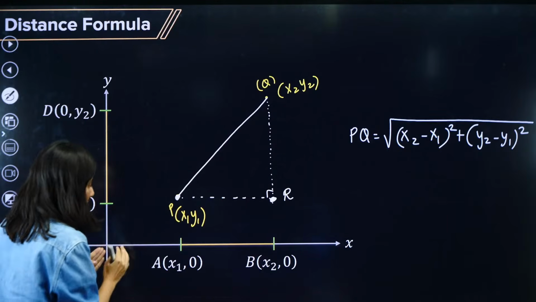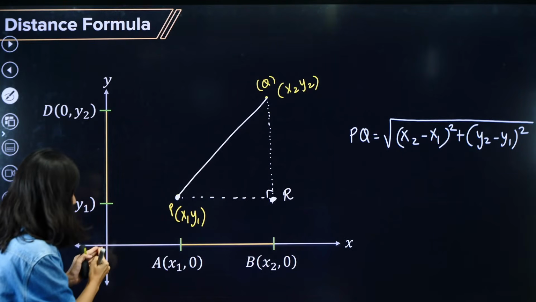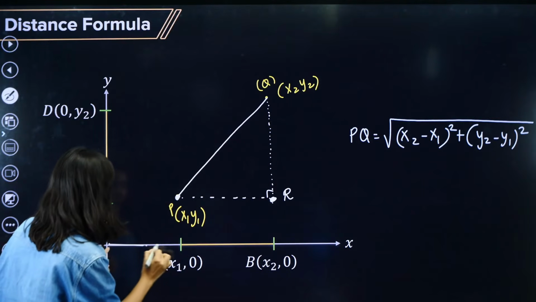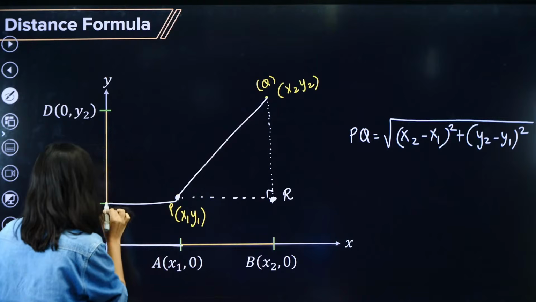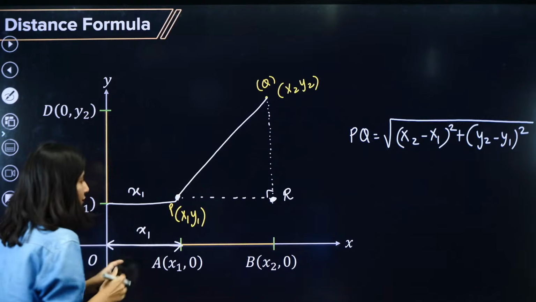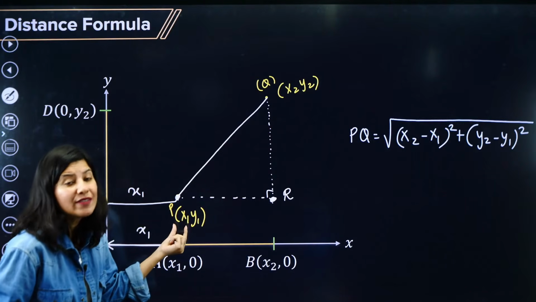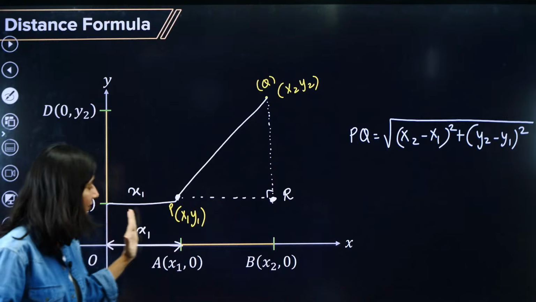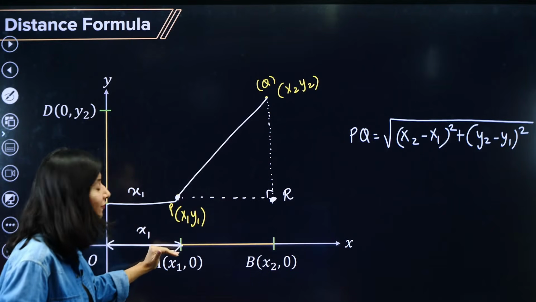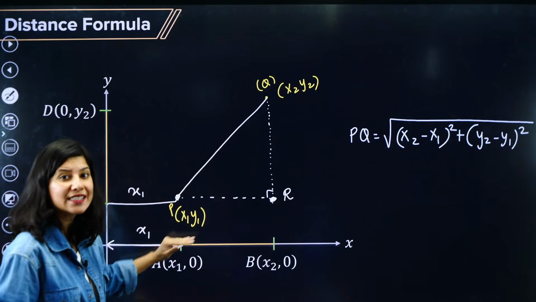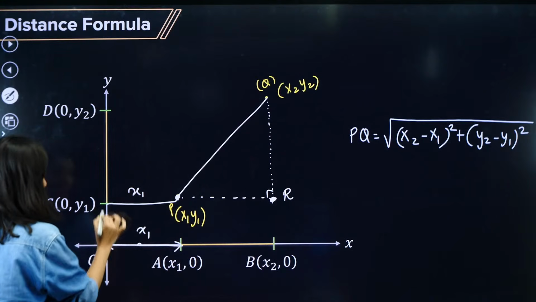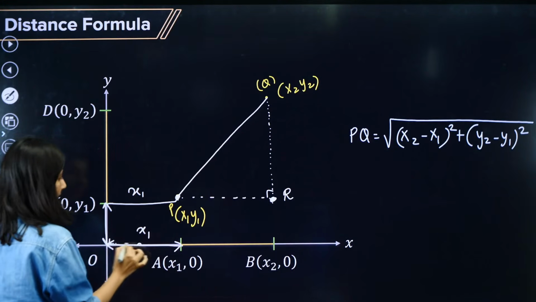If any point is having x1 comma y1, that means this point P, if I go x1 distance horizontally, so this length is x1, this length is also x1 and this length is also x1. So x1 means always horizontal distance. We have walked horizontally x1 and we have walked vertically y1. This y distance is vertical distance. So this is your y1 clearly and this is your x1.